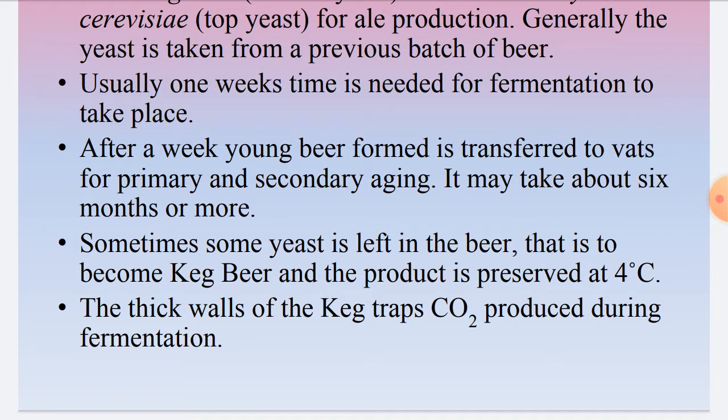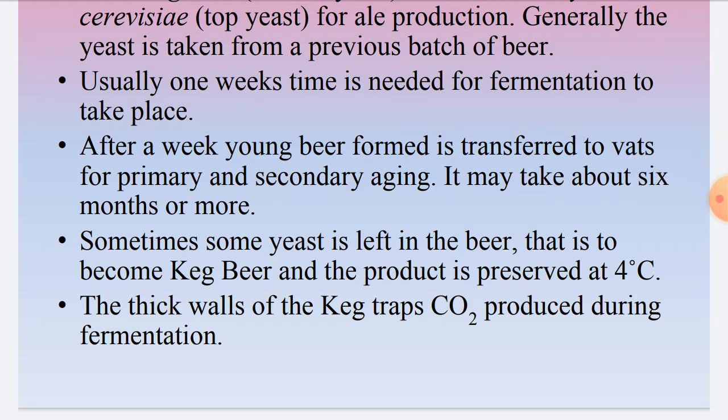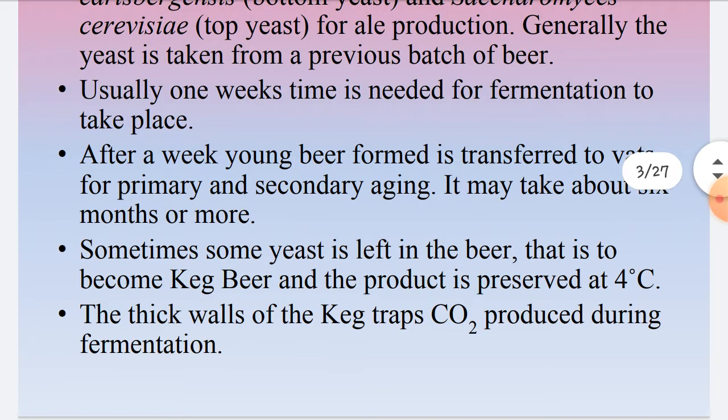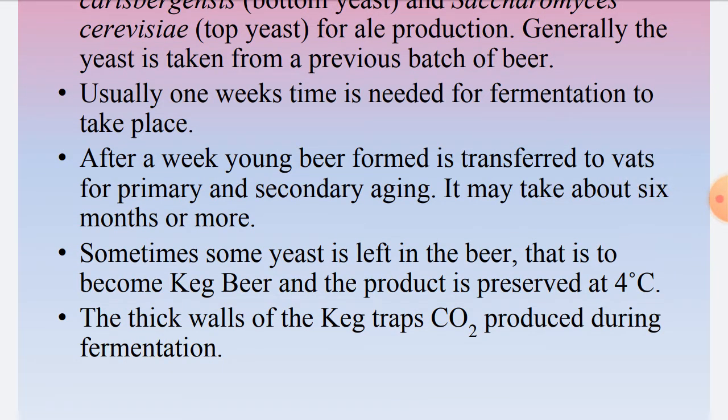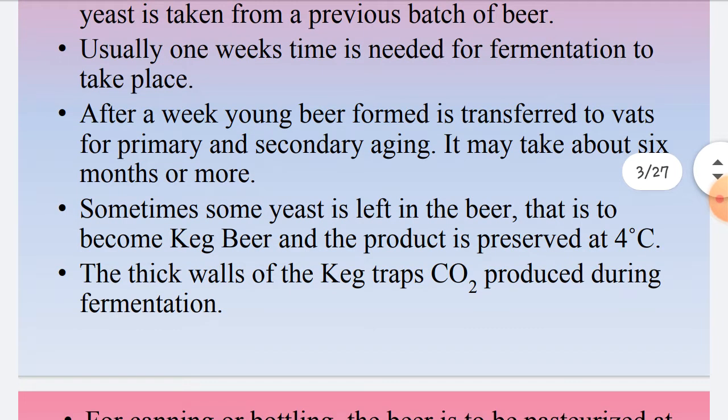Here we are studying beer production, so the yeast used is Saccharomyces carlsbergensis, that is bottom yeast. Generally, the yeast is taken from a previous batch of beer. It is cleaned and then added to the liquid for fermentation.